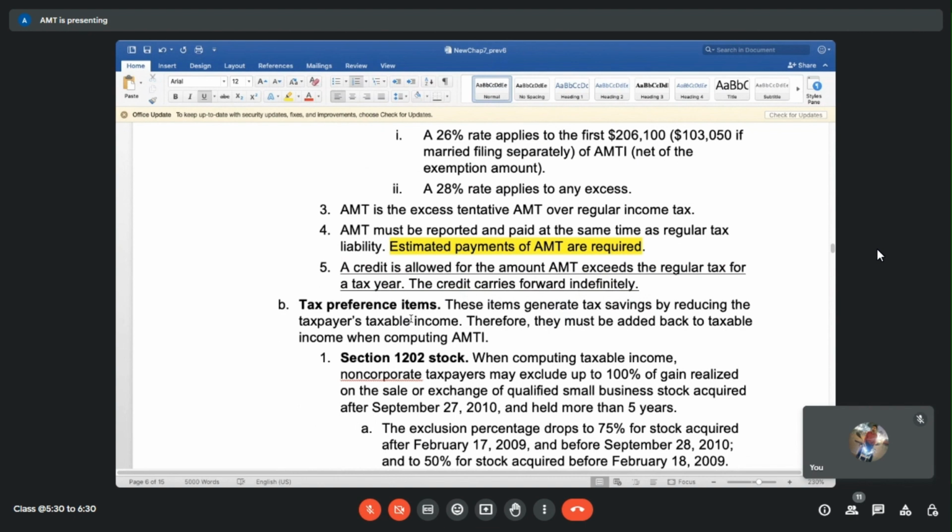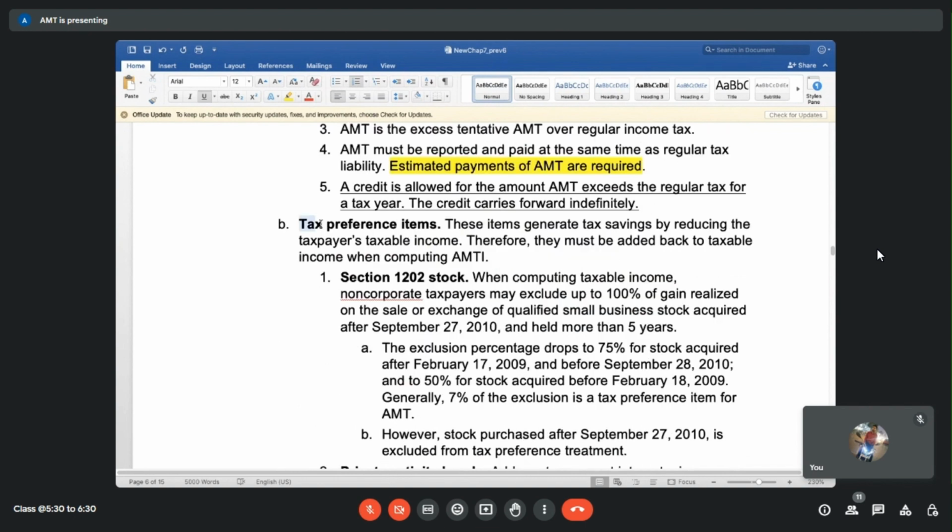Any tax preference items. Tax preference items, as the name suggests, means any item which is going to give preference to the taxpayer. These are generally tax savings. There could be Section 1202 stock. Very commonly, this is called QSBS, qualified small business stock.